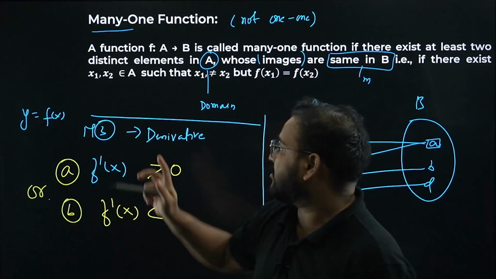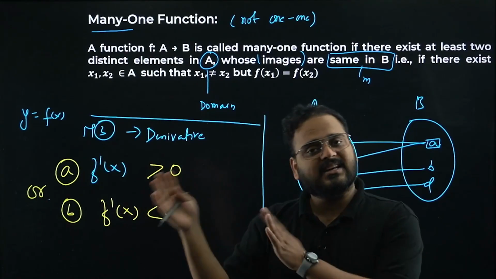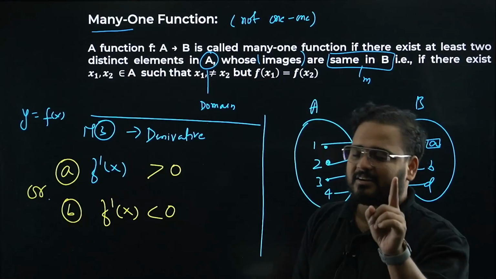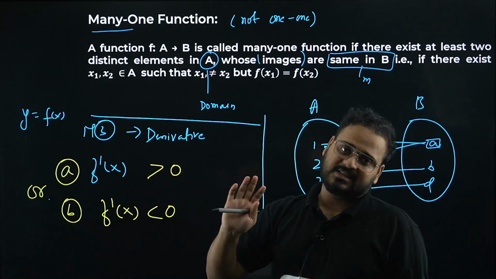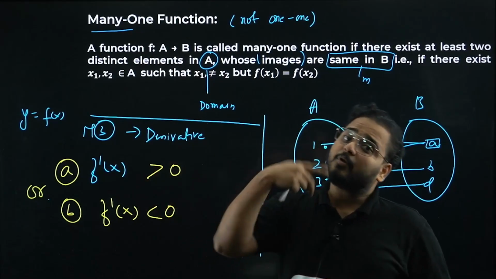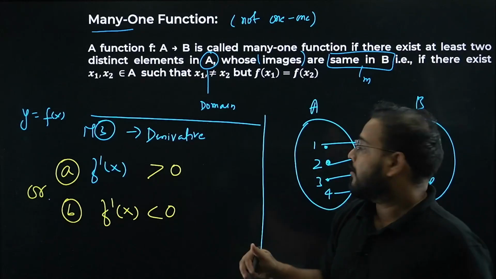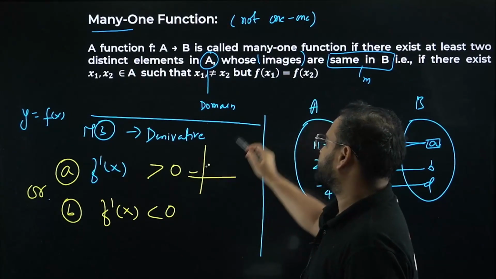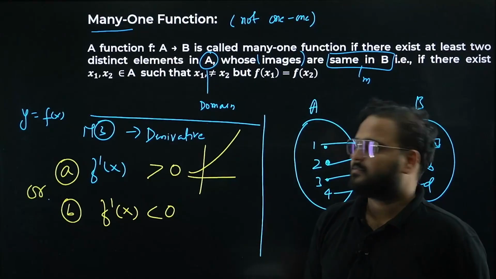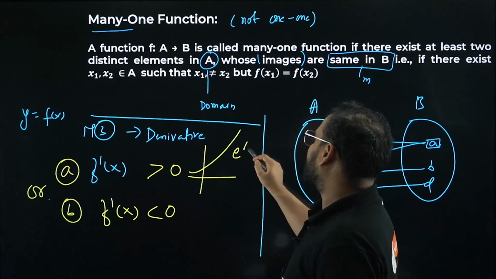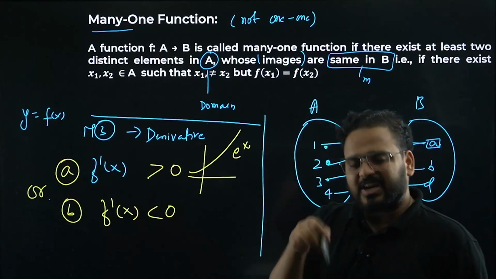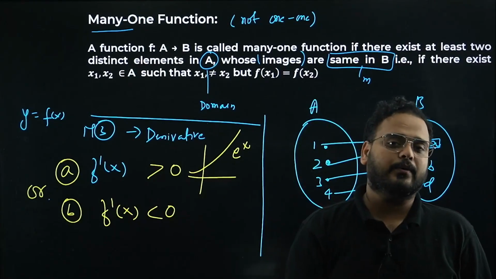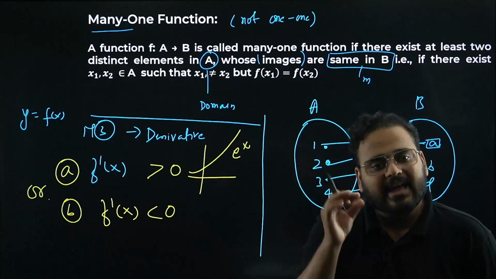I don't want the function to be partly increasing and partly decreasing. I want the function to be of only one trend, either increasing or decreasing in nature. Derivative should be either positive or negative, not both. For example, if I take the positive part, the graph will be like this. This is the graph of e^x. If you differentiate e^x, what is the answer going to be? e^x only, right? And e^x has no negative value in it. Exponential function does not have any negative value.